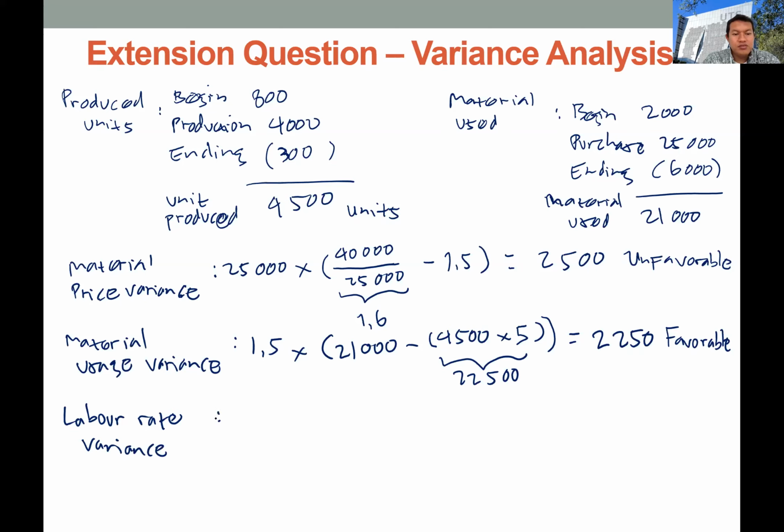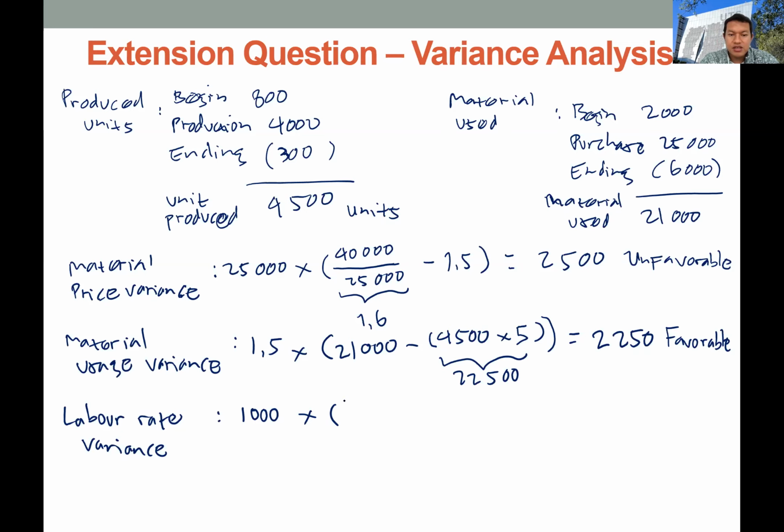Okay, so we want to know the impact of differences in rate to the company. So we multiply the actual quantity of labor with the differences in rate. We know from the question that the actual quantity of labor is 1,000 actual consumption of labor hours, and the actual rate we don't know, we have to calculate.